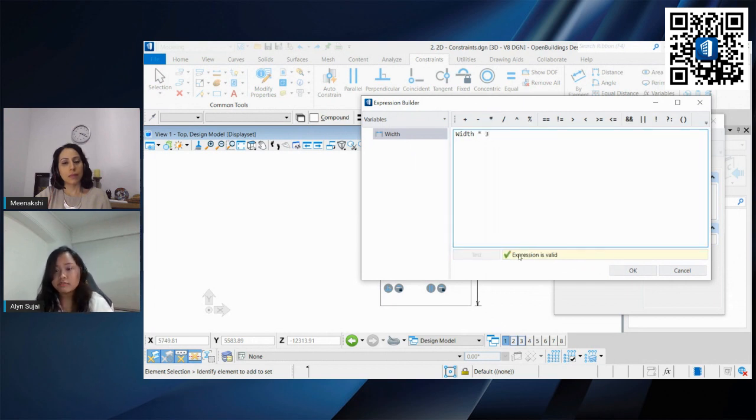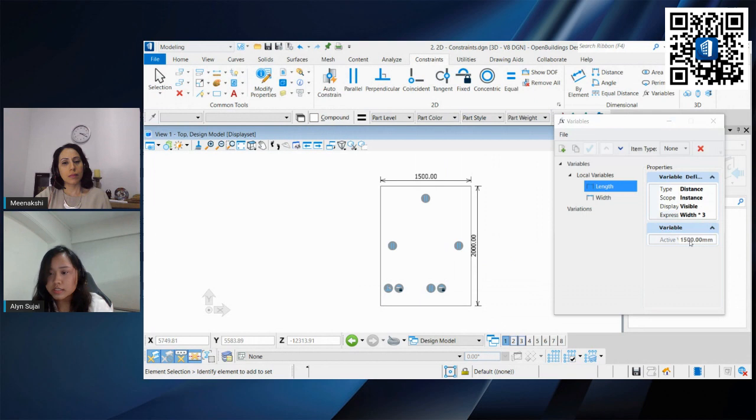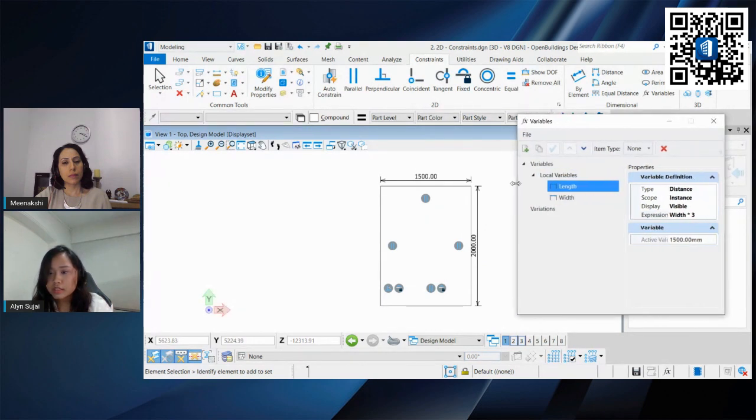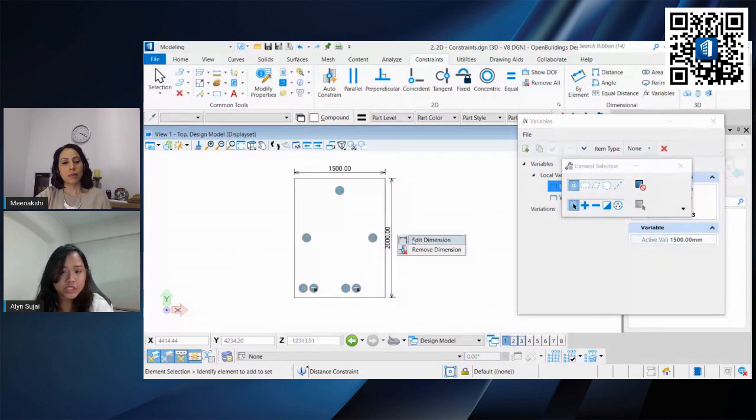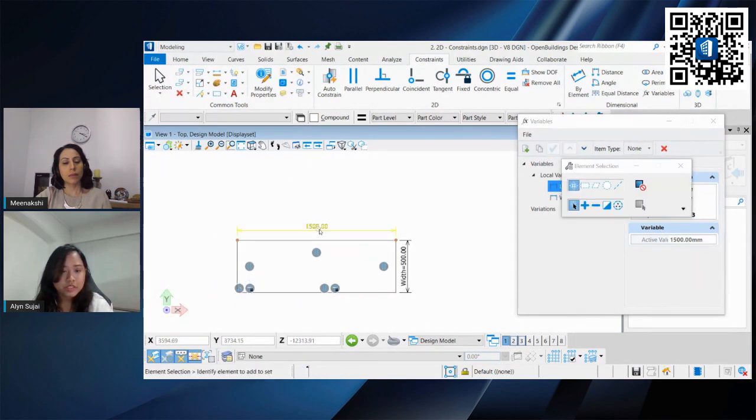Let's test. It's valid. It has already calculated for us what this length value is. So let us apply it again. Change this dimension to width, and change this to length.